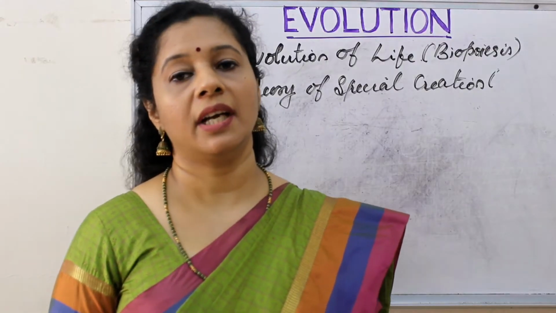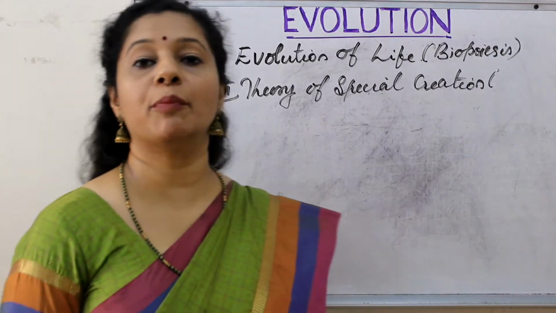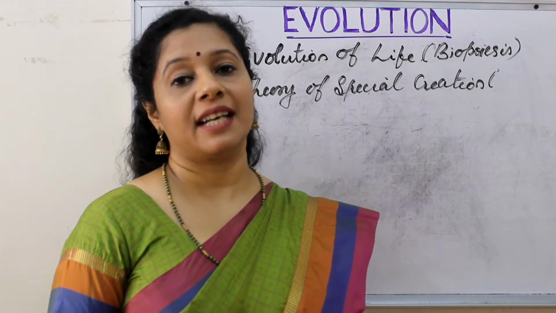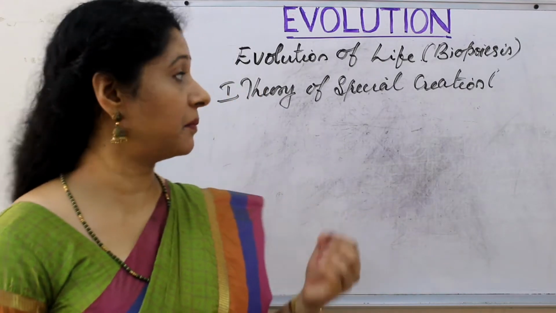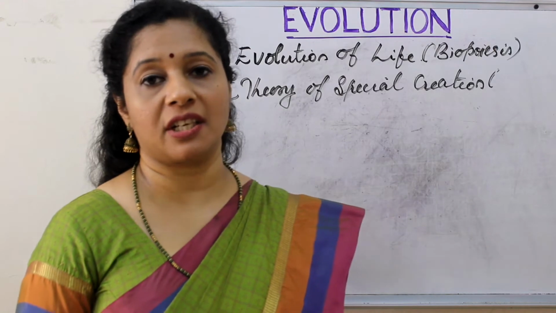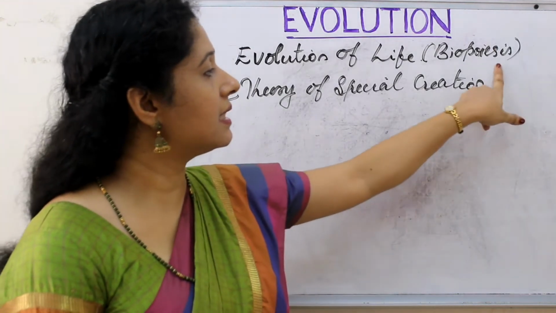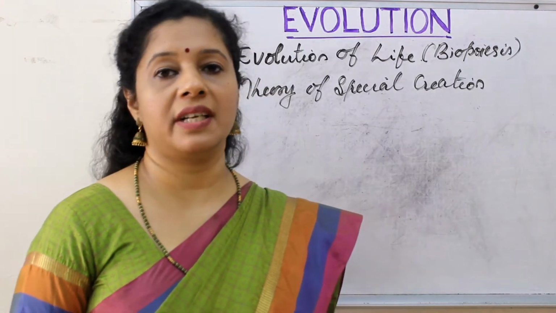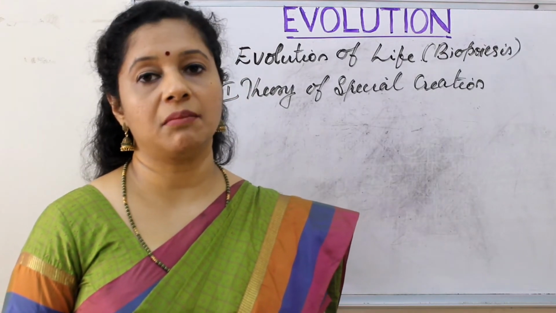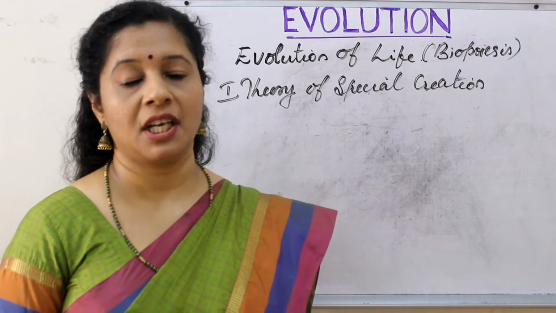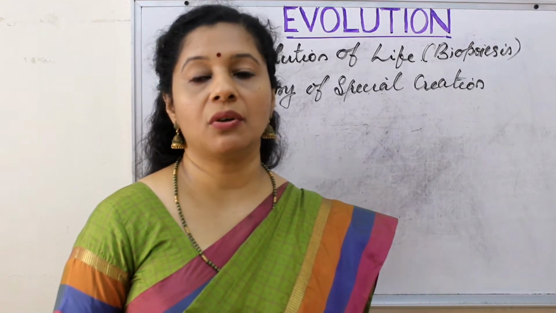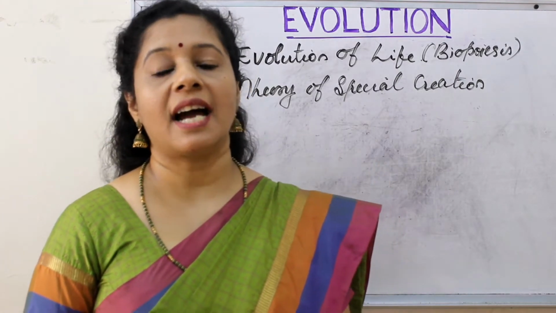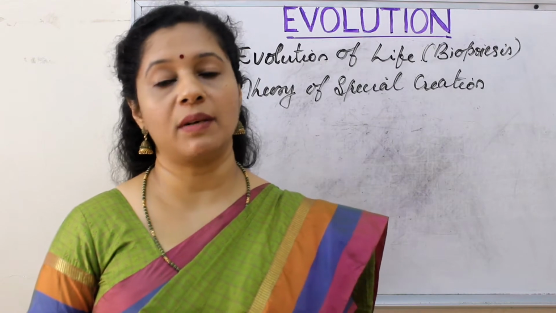Now let us talk about the evolution of life, otherwise called biopoiesis. There are several theories, very interesting theories, explaining this particular topic. That is the theory of special creation. The theory of special creation is actually believed by all religions. According to all religions, life was created on earth by God or the supreme power. If you see the Bible, God created everything in a span of 6 days, and on the 7th day he took rest. The first man was Adam and the woman was Eve.